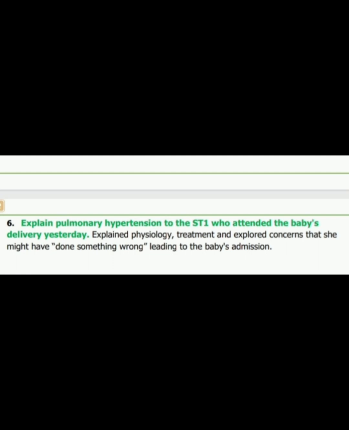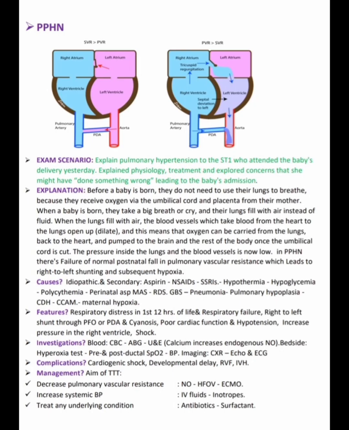So the communication topic is: explain pulmonary hypertension to the ST1 who attended the baby's delivery yesterday. Explain the physiology and treatment, and explore the concern that she might have done something wrong leading to the baby's admission. So here is an agenda also, that she might have done something wrong. We also include this discussion in this communication. So the exam scenario I have already read. Now I am giving the explanations.